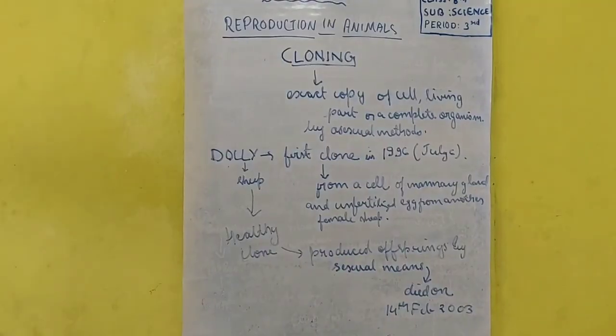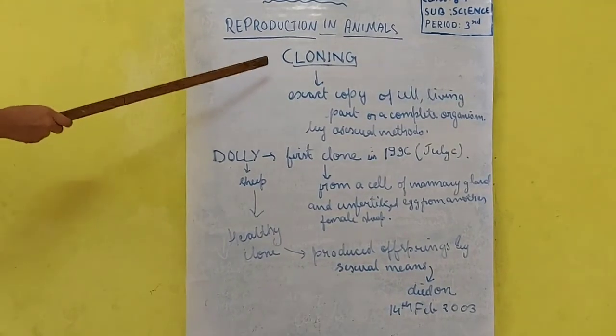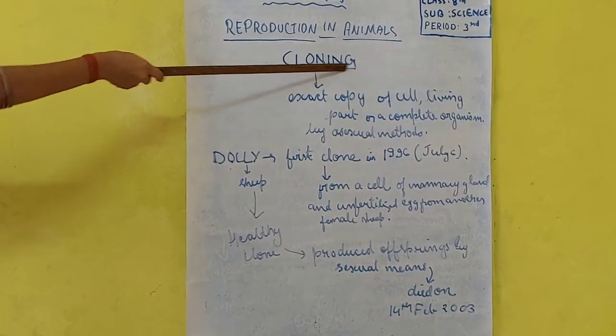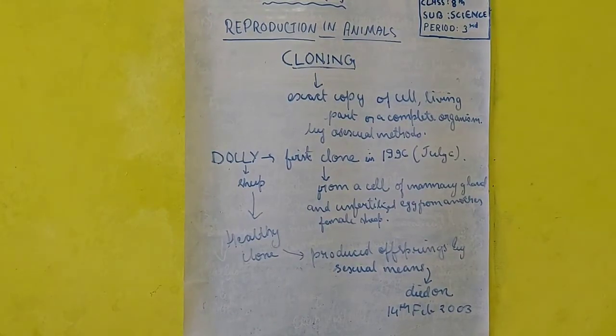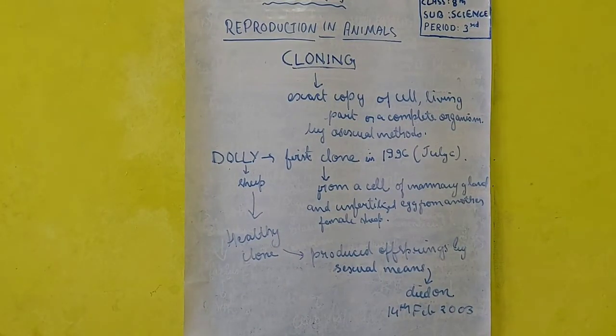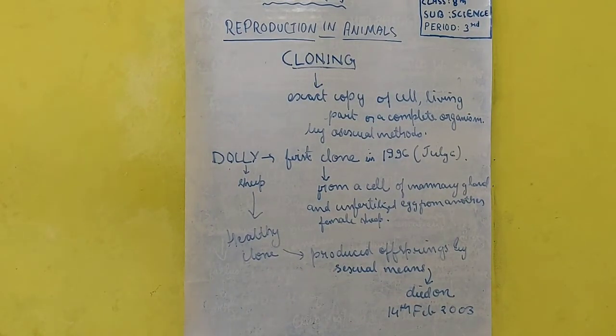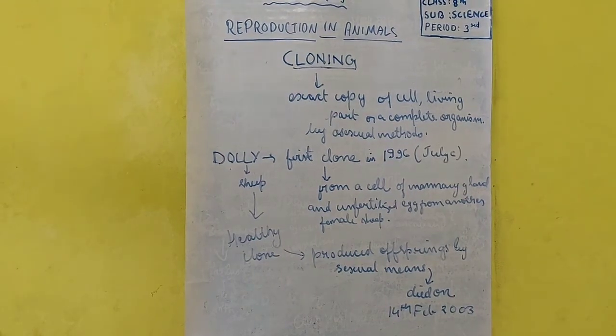Clear? Now our next topic and last topic of this chapter is cloning. It is a complete biotechnological technique used in recent times. It was started in recent times because the scientists or biologists wanted to create something new for new discoveries or to find desired varieties in animals. They used the existing varieties to form newer ones. This is what is called cloning.